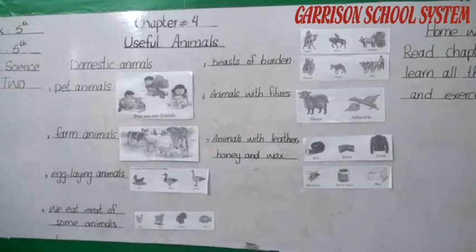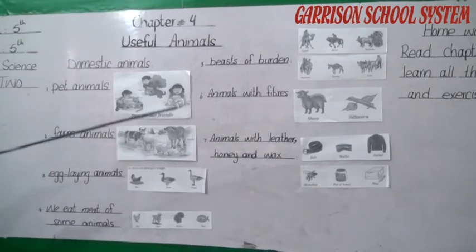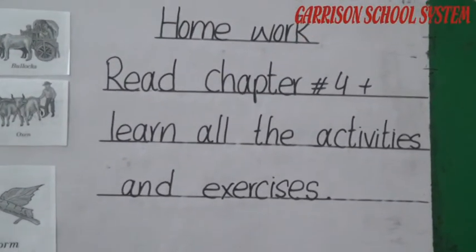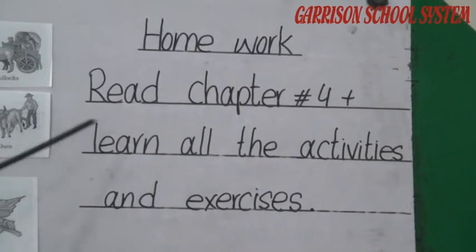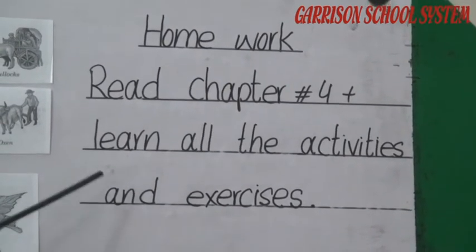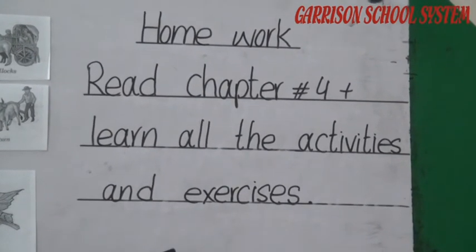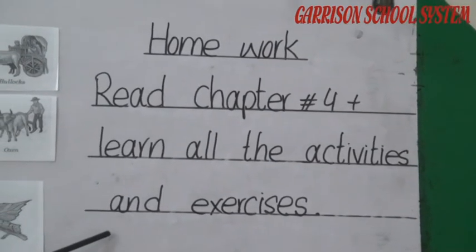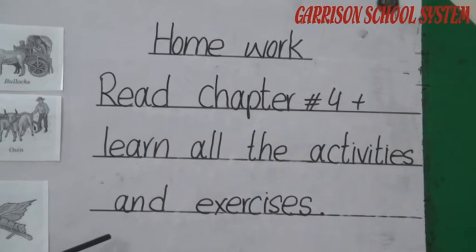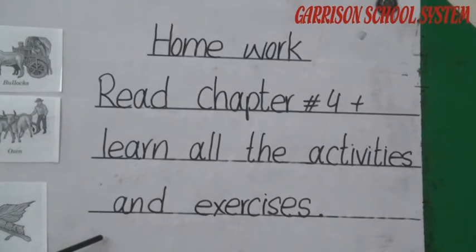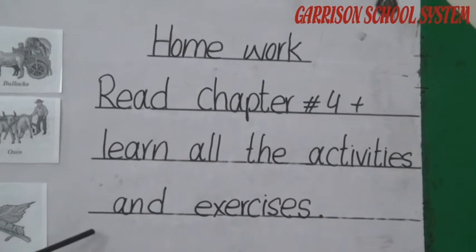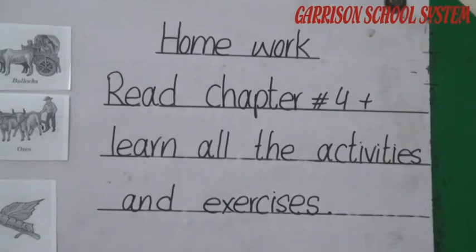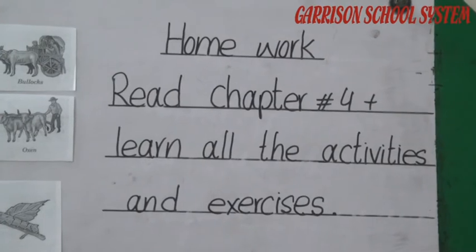Our chapter number 4 has completed. Now there is homework for you. You have to read chapter number 4 and you have to learn all the activities and the exercises. You know that the notes for this chapter are available on the Gates and WhatsApp. If you want to get the notes, you have to contact the Gates and WhatsApp, and you have to do this homework for chapter number 4.